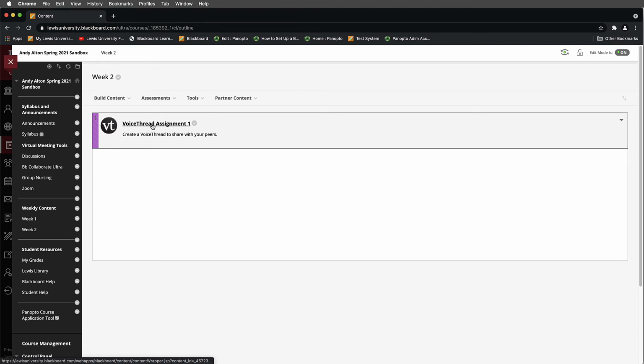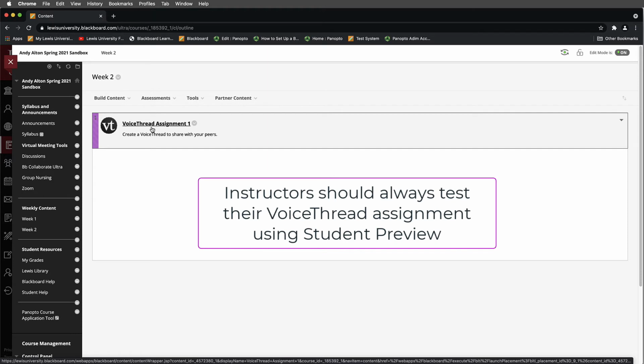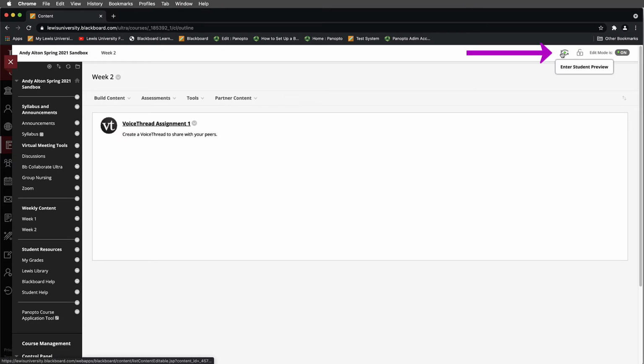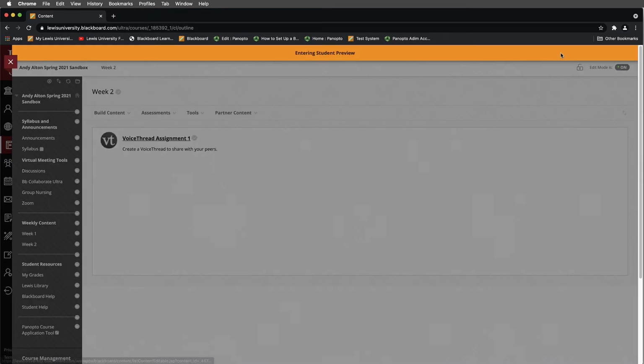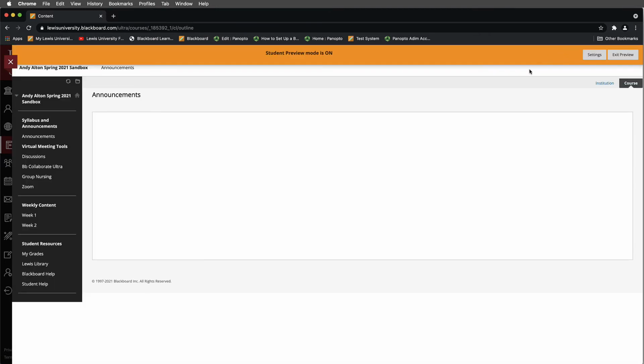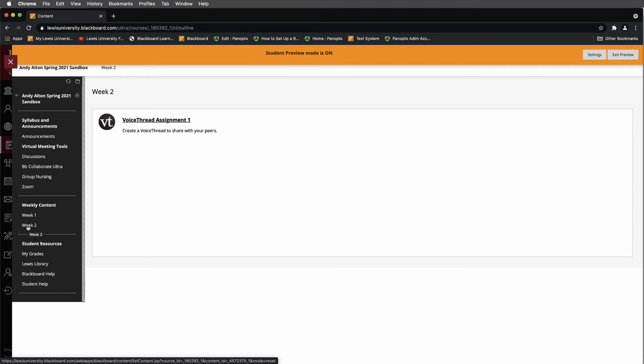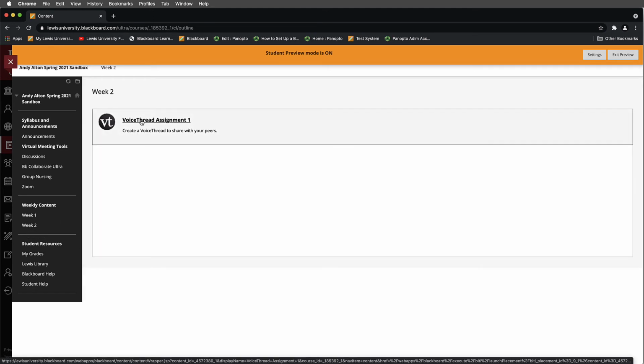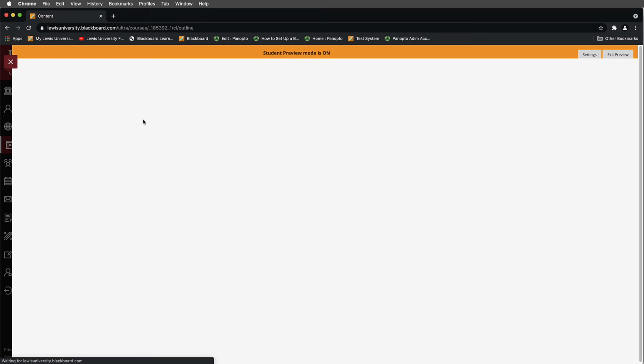Now what we want to do, just so we understand how this works, as a student and for testing purposes, I'm going to go ahead and I'm going to switch into student preview mode up here in the upper right-hand corner. And we want to test this VoiceThread. So I'm going to go to my week 2 content where I built this, and I'm going to select on this VoiceThread assignment number 1.